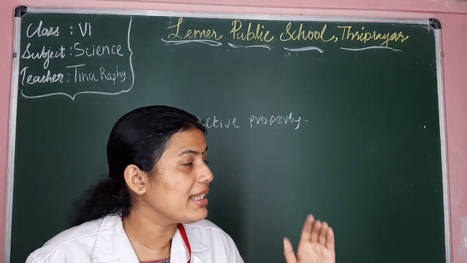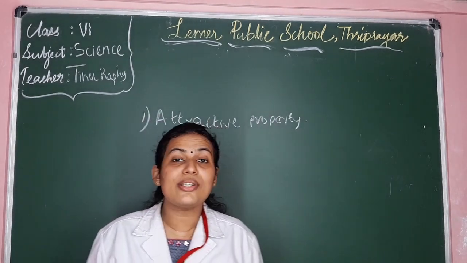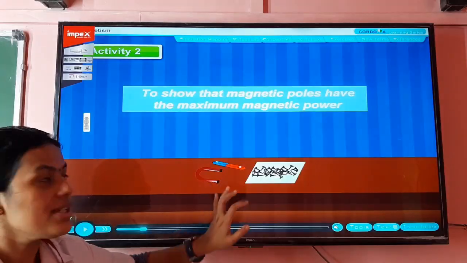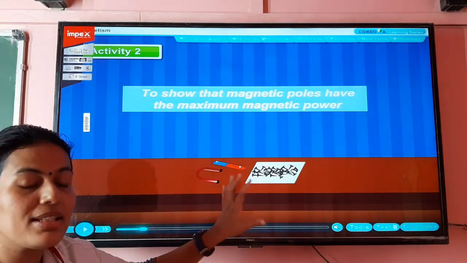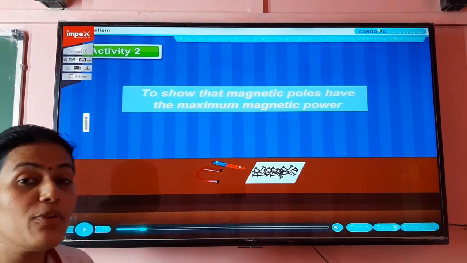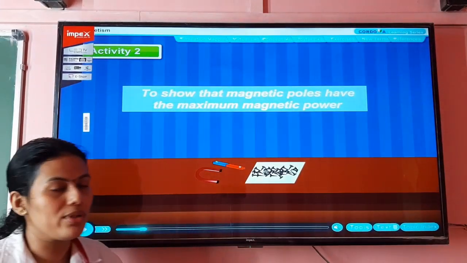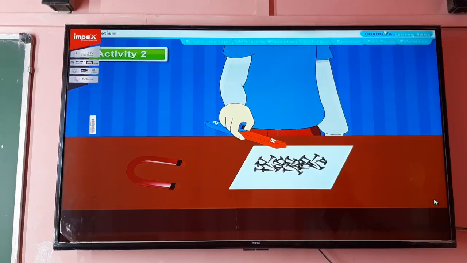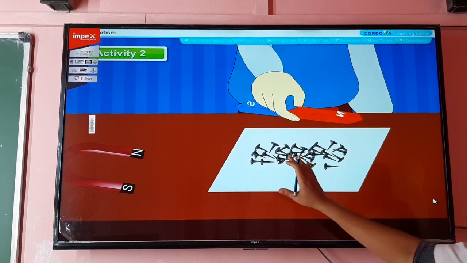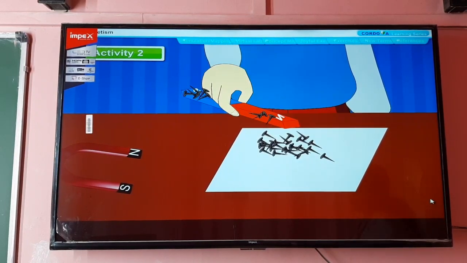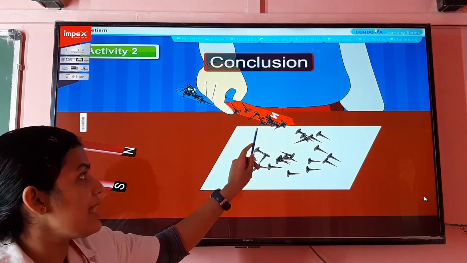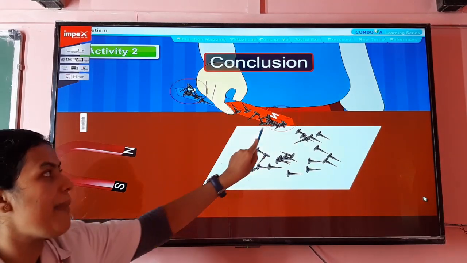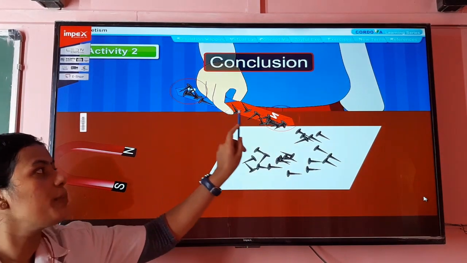So teacher will demonstrate the experiment using the Digi videos. Kindly watch carefully and understand the attractive property of a magnet. So here you can see this activity is to show that the attractive power is maximum at the poles. So we have a few iron nails as well as the magnet for the experiment. So here we are taking the magnet and keeping it near the iron nails, iron filings. So here you can see both the ends, North Pole and South Pole, the attraction is maximum. The maximum iron filings are at North Pole and South Pole.